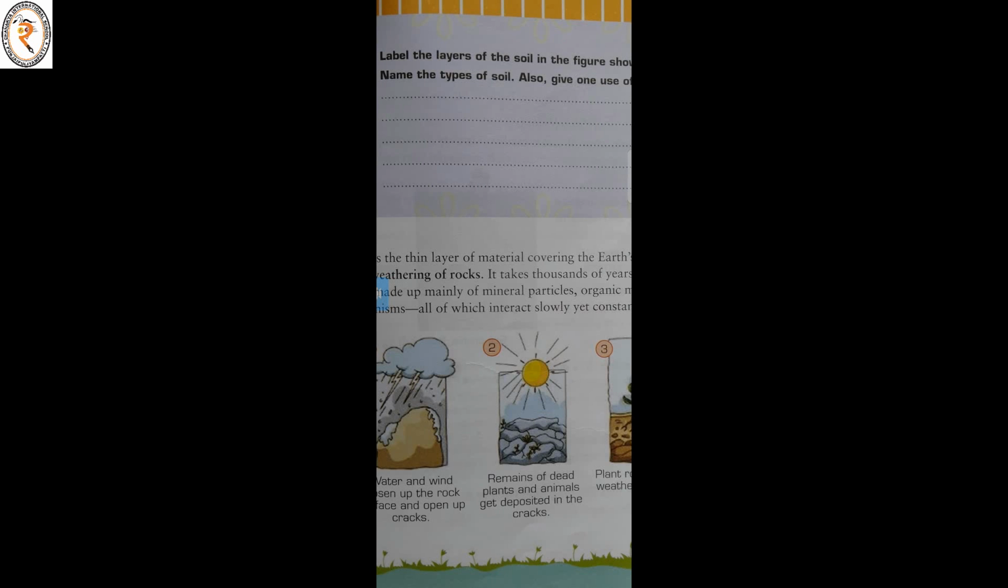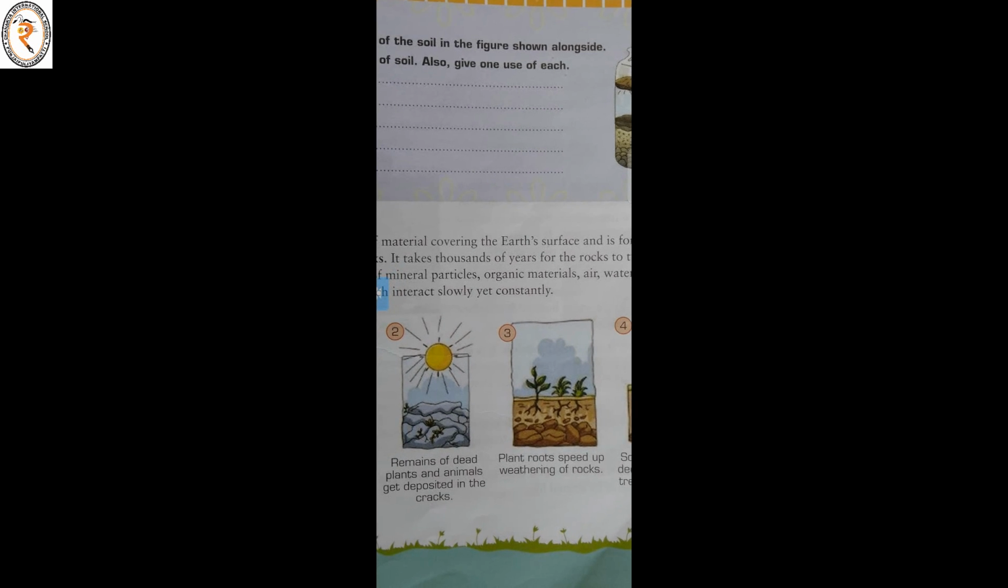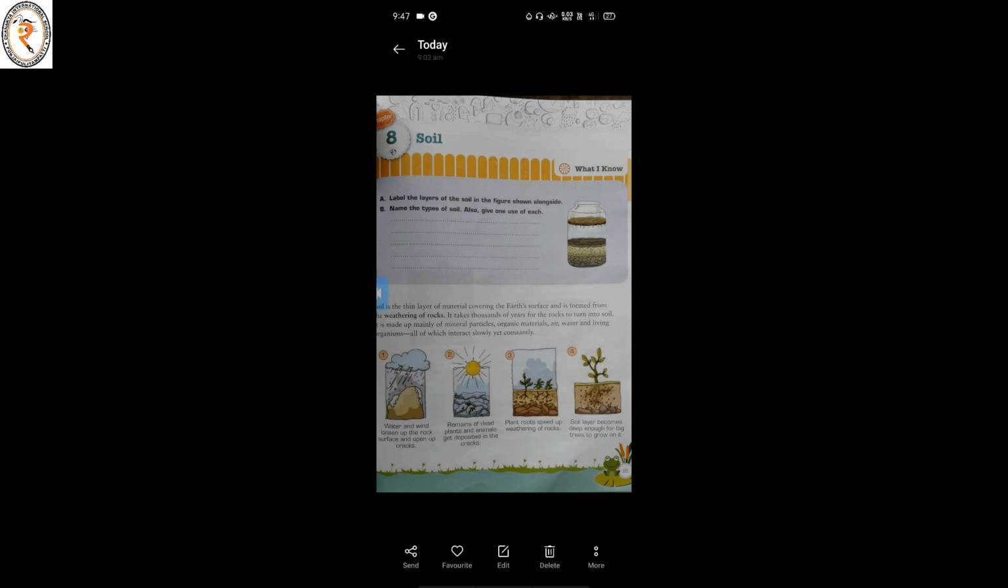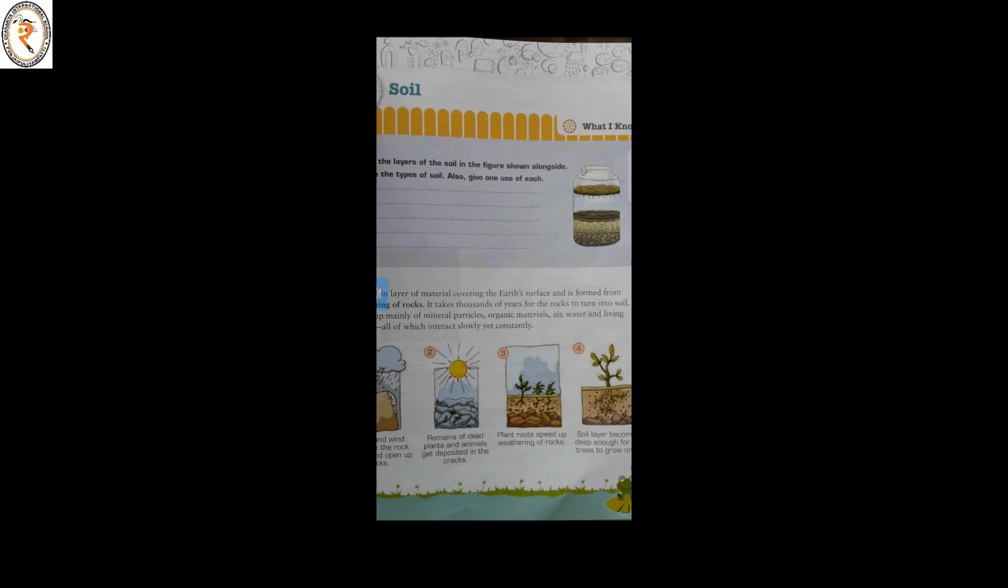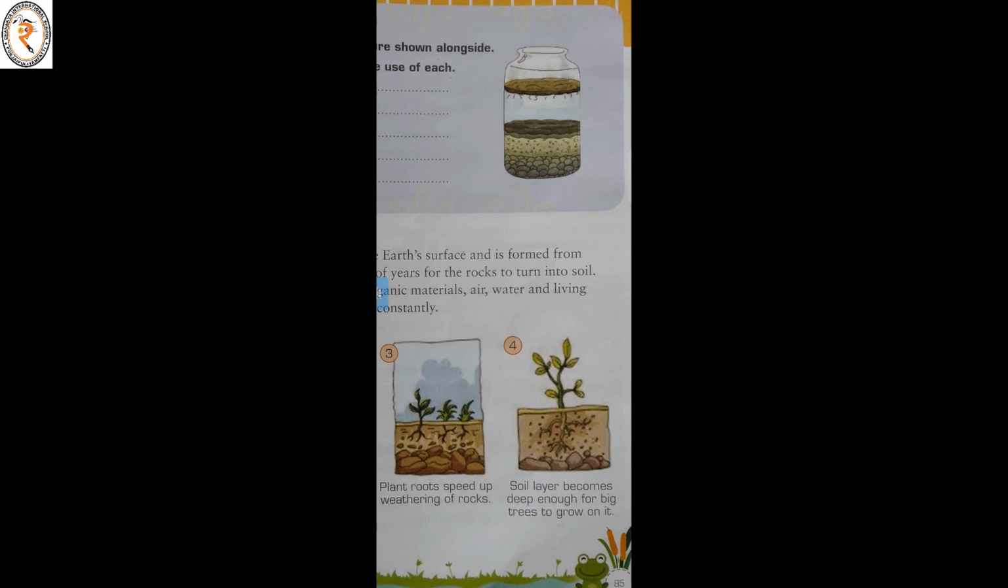Then the remains of dead plants and animals get deposited in the cracks. The third step is plant roots speed up the weathering of rocks. So it makes the rocks exposed to wind and it will break the rocks.